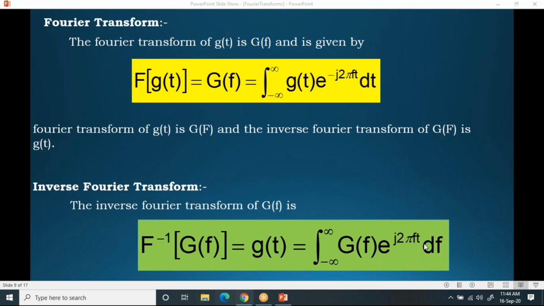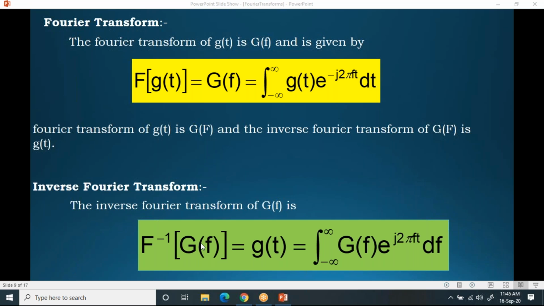Here, when you do the inverse Fourier transform, you will consider the signal in which domain? You are going to consider the signal in frequency domain. When you consider the signal in frequency domain and do the integration with respect to frequency, now you'll get the signal in which domain? Time domain. So this is the inverse Fourier transform.